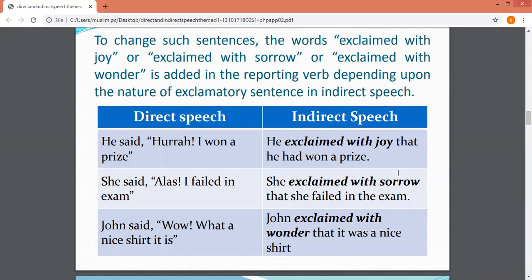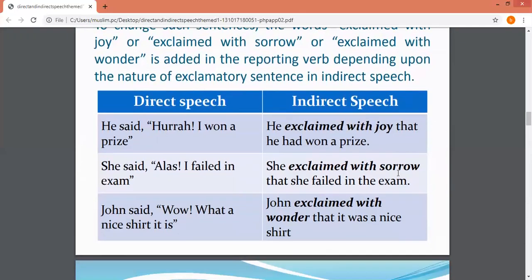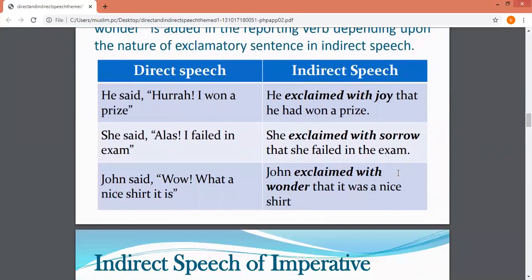She exclaimed with sorrow that she failed in the exam. Exclaimed with sorrow is in the place of alas, and the word that is in the place of inverted commas. All the examples are here that you have seen on your screen. John said, "Wow, what a nice shirt it is." John exclaimed with wonder that it was a nice shirt.